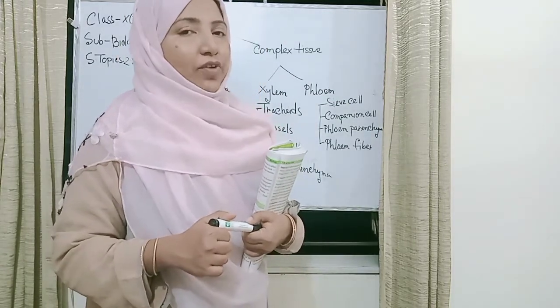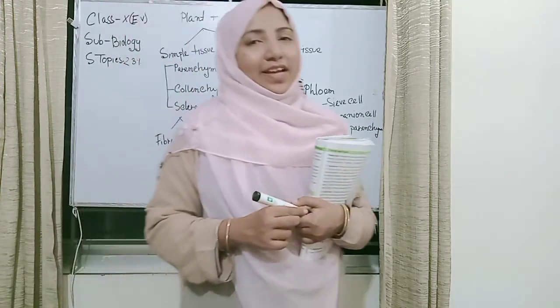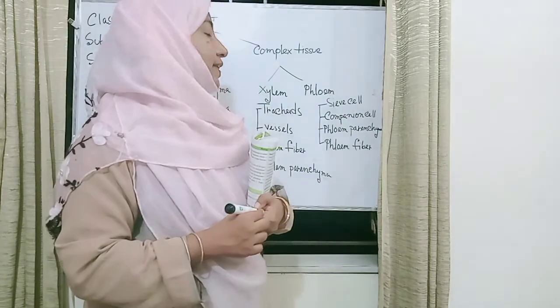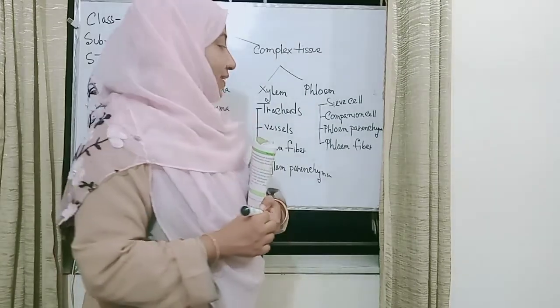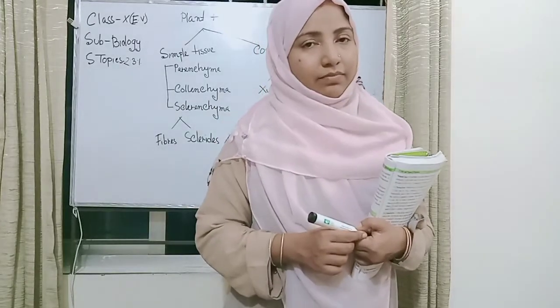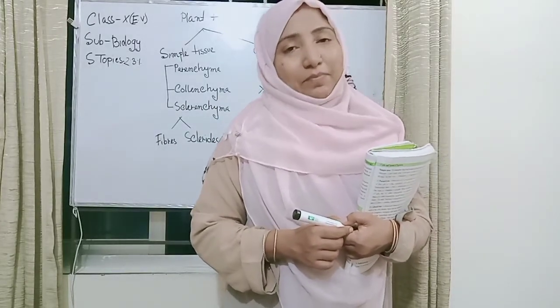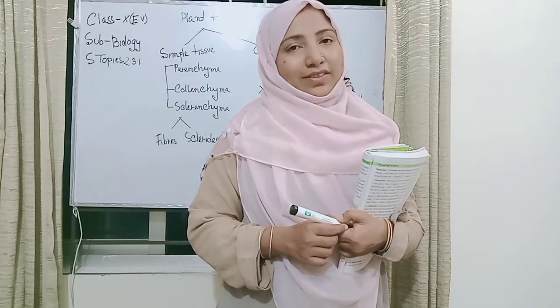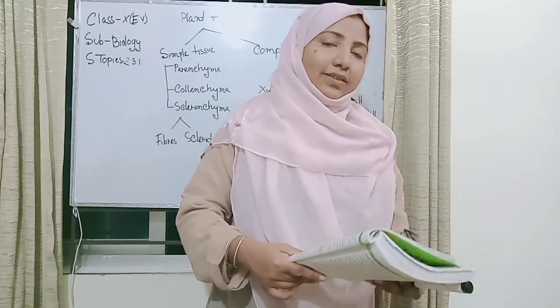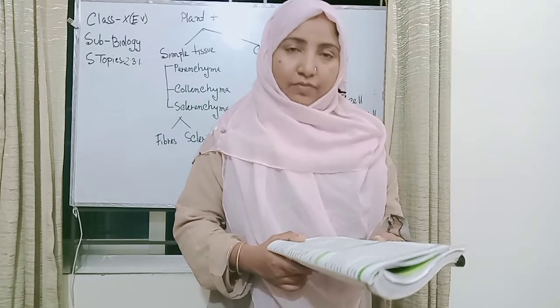And the phloem also has four types. The first type is the sieve cell, the second is the companion cell, the third is the phloem parenchyma, and the fourth is the phloem fiber. Now, everyone please see the books first. We learn what tissue is, what the structure is, and their figures.